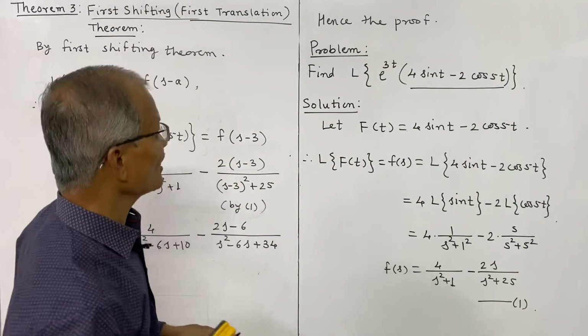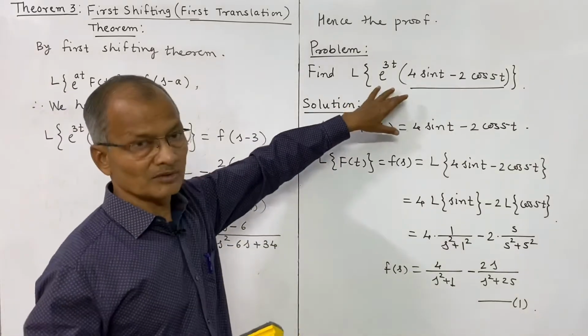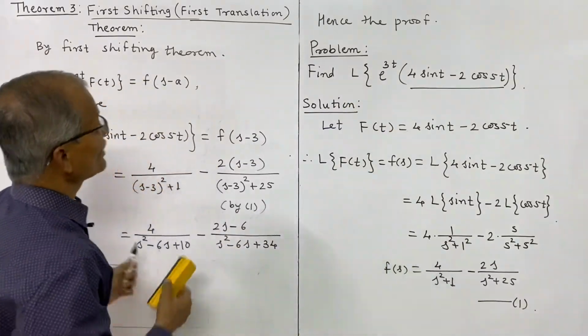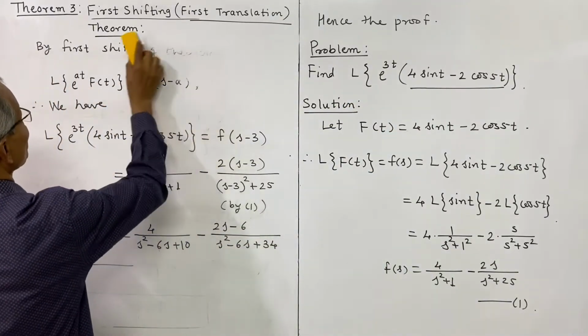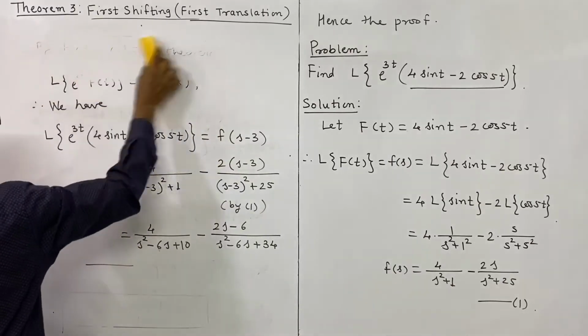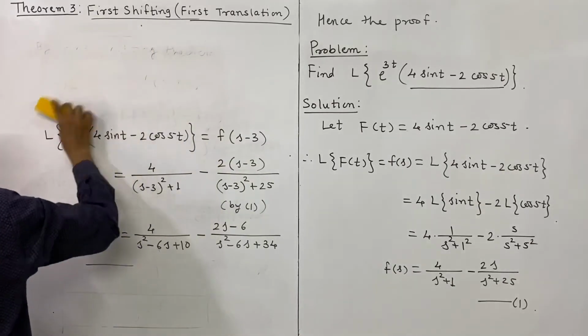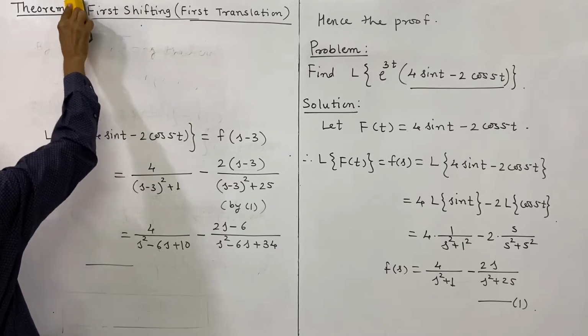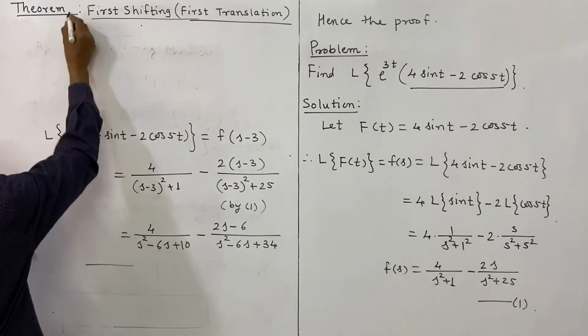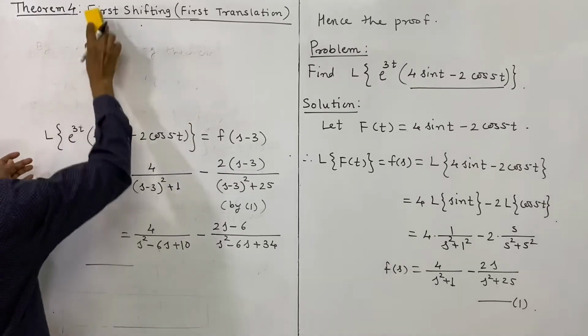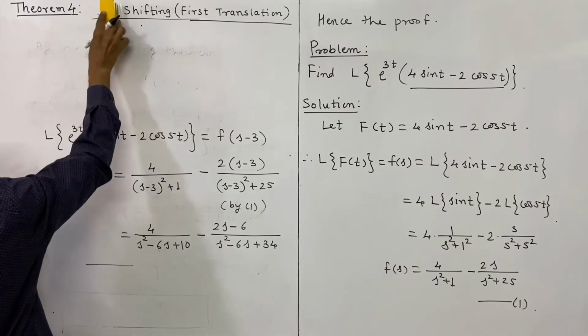So what is to be noted is how to use the shifting theorems to obtain the Laplace transform of a given function. Now we shall consider the next theorem, which is the second shifting theorem. Instead of first, now we consider second.